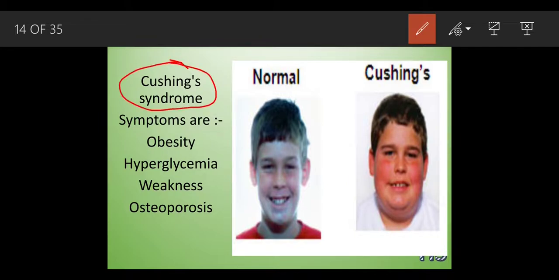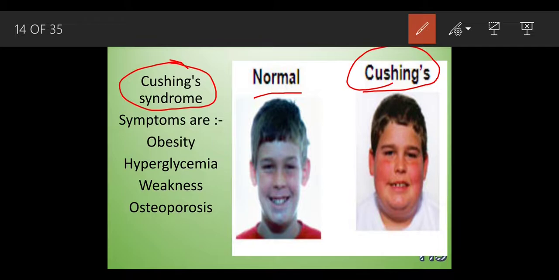You can see out here, this is a normal child. But as he was developing, his face got chubby. You can see the fat deposit on his skin. We couldn't see the neck region of this child. Why is there an excess amount of obesity? This is due to Cushing syndrome that has developed inside his body, because there was a hypersecretion, too much secretion from the adrenal glands. You can see there is also redness on his face.